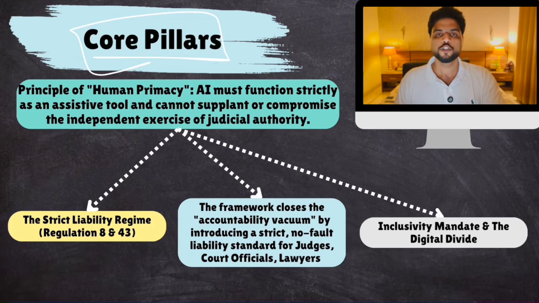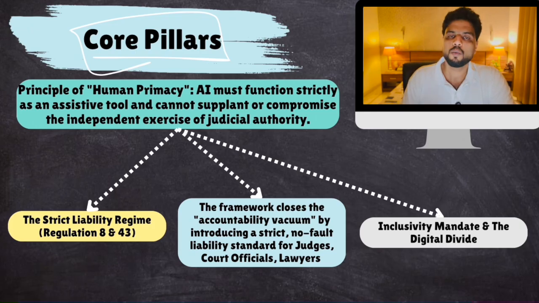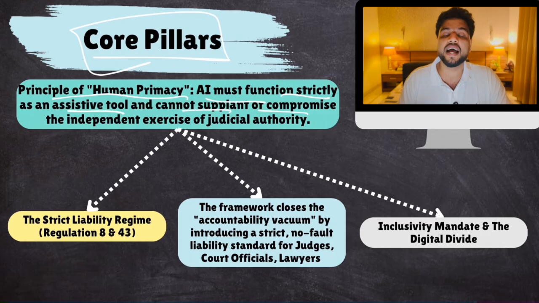First of all, the Supreme Court says that there shall be the principle of human primacy. AI must function strictly as an assistive tool. Okay? Just as an assistant. You cannot supplant or substitute AI for judges or lawyers. Okay? AI will assist lawyers or judges, but AI won't act as lawyers or judges. Clear? So use it in that way.